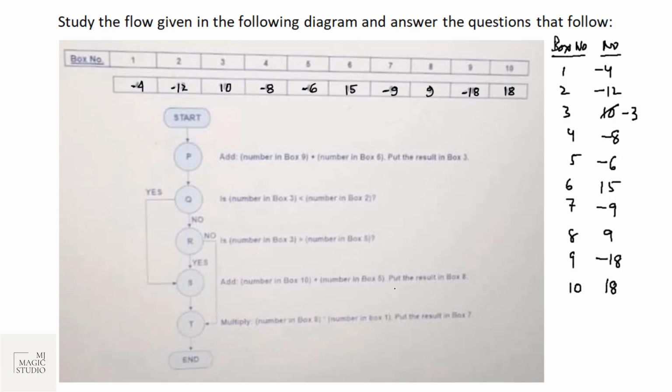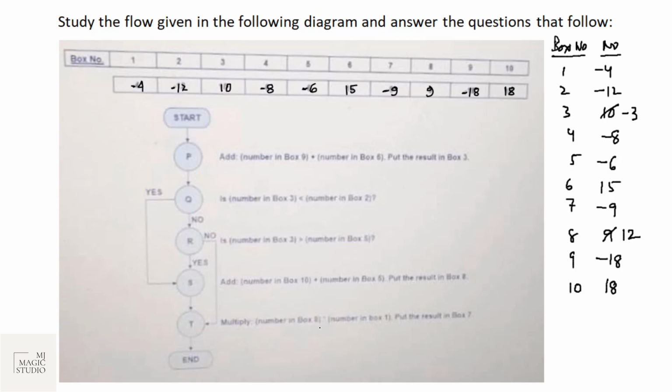Add 10 and 5. Put it in 8. 10 is 18. 5 is -6. That is 12. That will be put in 8. And it will become 12. 18 minus 6 is 12.